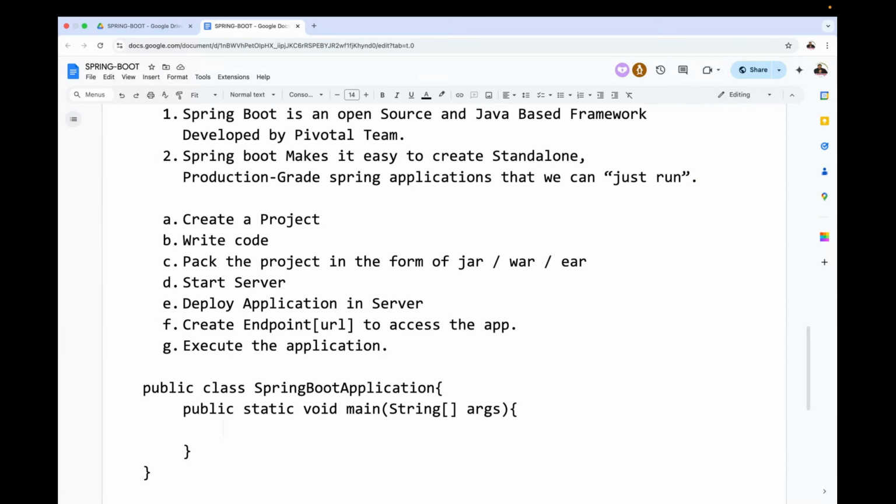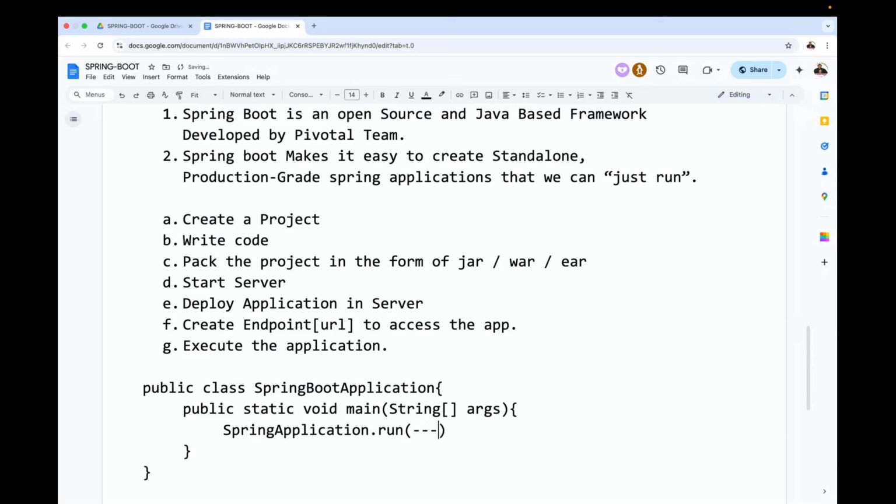Inside this Spring Boot class, I'm going to call the SpringApplication.run method. What method am I going to call? The SpringApplication.run method. Definitely we have to understand this clearly. Whenever we provide the SpringApplication.run method, some other content will be provided inside it, which I'm not going to think about now.